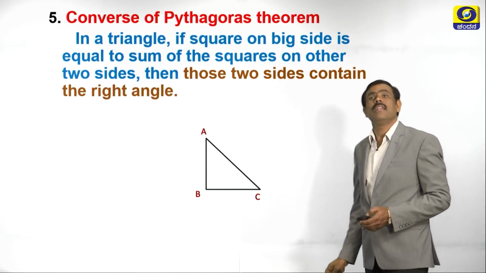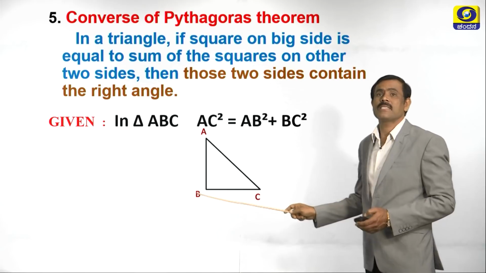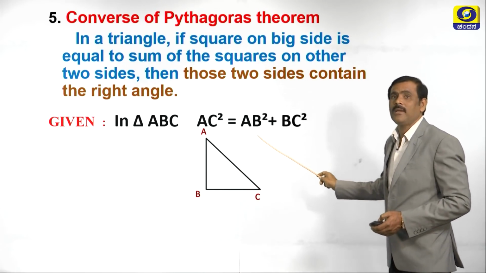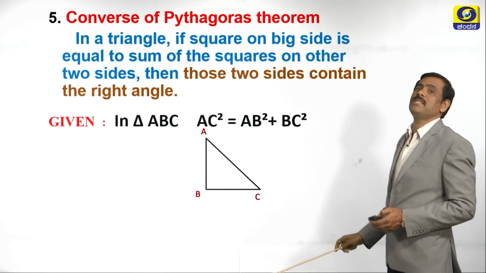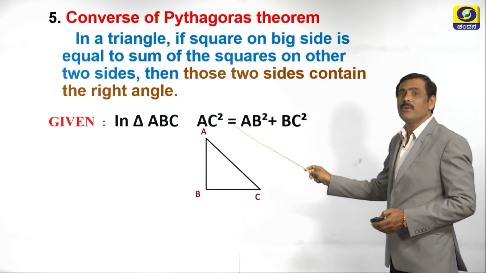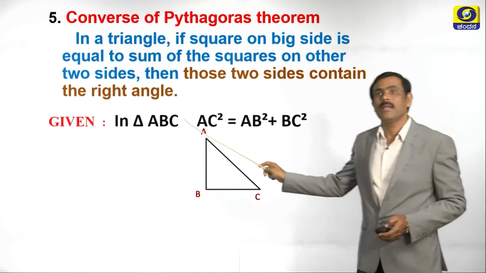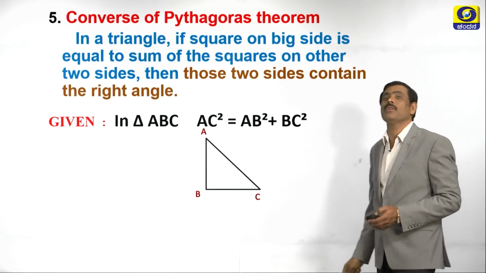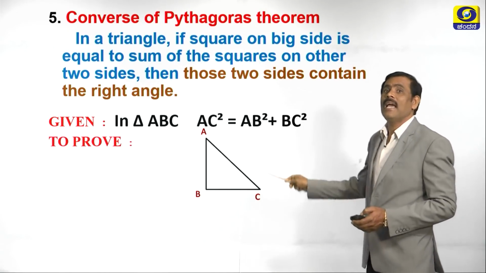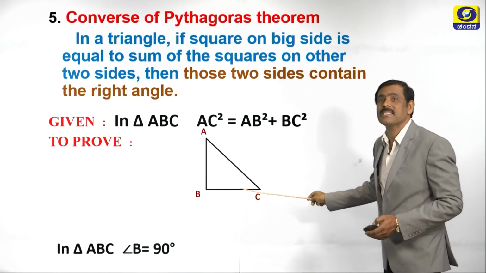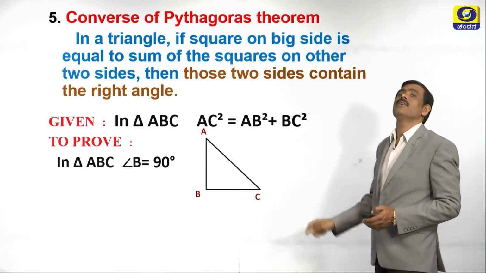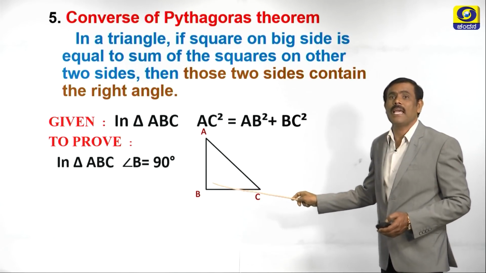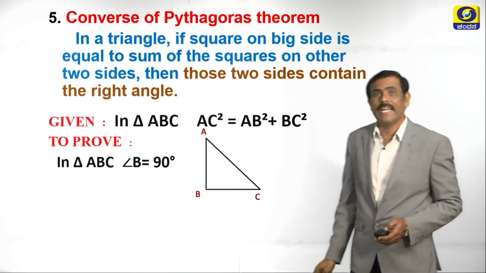This is given. Let us write given now. What is given? In triangle ABC, AC square equals AB square plus BC square. Why AC square? We have considered AC is the big side or the largest side. Now what we have to prove? We have to prove that angle ABC is equal to 90 degree in triangle ABC. We have to prove that angle B is equal to 90 degree.